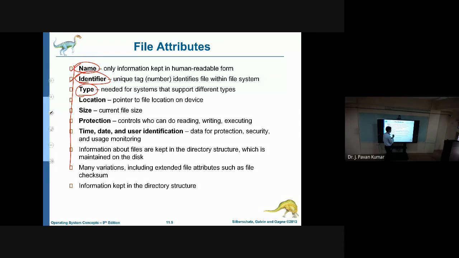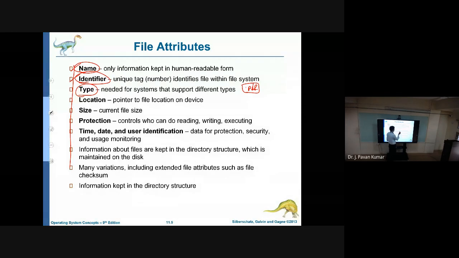As I mentioned in the last class also, if you don't have a document reader such as Adobe Reader or Foxit Reader, then whatever .pdf files you have in your system will be shown as unrecognized. It will not show any icon on those kinds of files. Whenever you install it, then only the system is able to understand and identify it, so it will support such files. So that is about type.